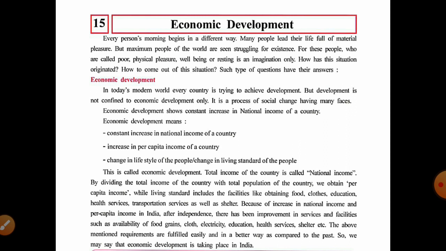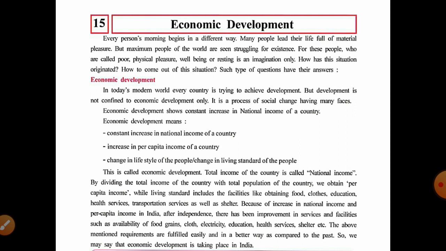Because of the increase in national income and per capita income in India after independence, there has been improvement in services and facilities such as availability of food grains, clothes, electricity, education, health services, shelter, etc. After independence we can see the country is developing.